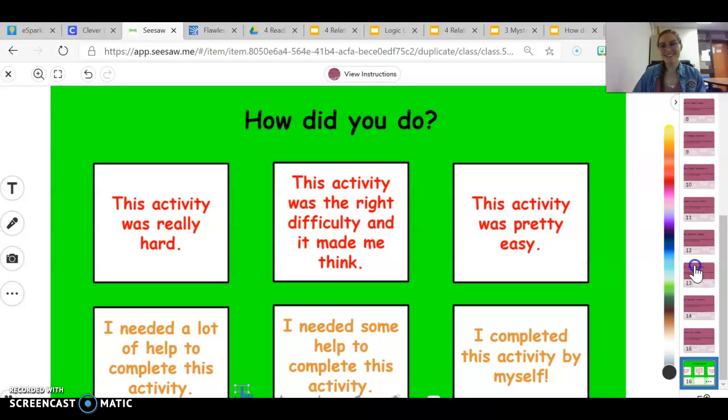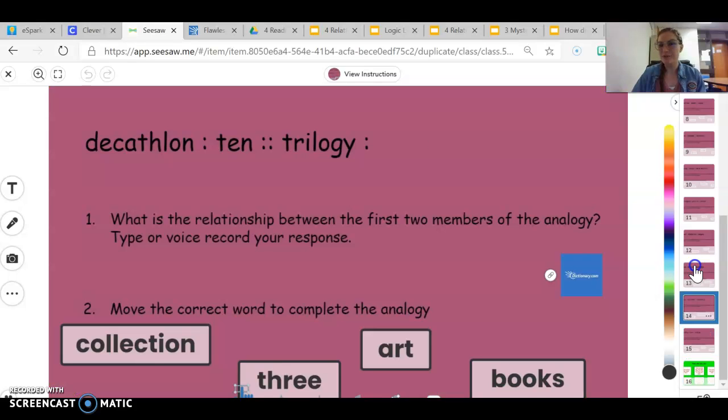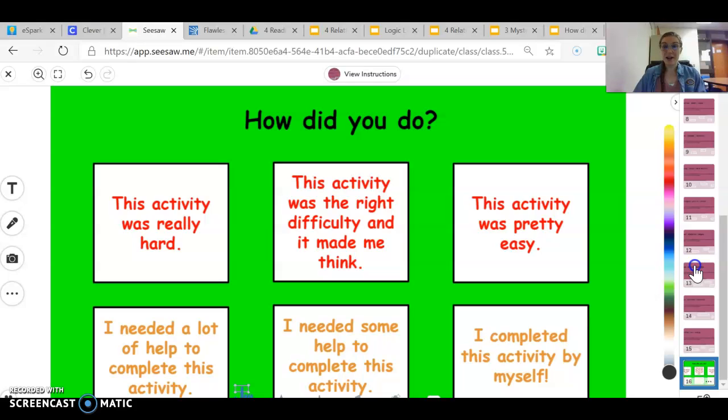Oh my gosh! Okay, so you have to have at least 7 of those correct. You have 15 to do all together. Then slide 16, I want to know how you did on this activity. Was this activity really hard? Was it hard, like it made you think, but it was still good, like you didn't feel like it was impossible? And then was it pretty easy? So you just need to rank what you felt was the difficulty level for this activity.